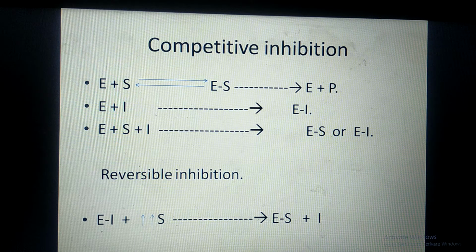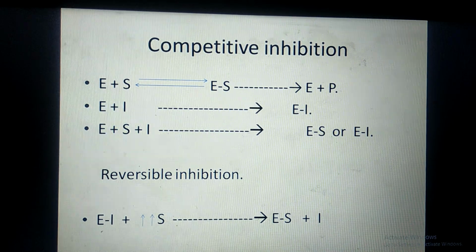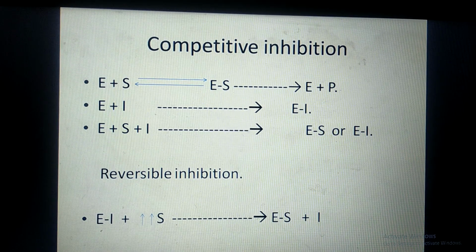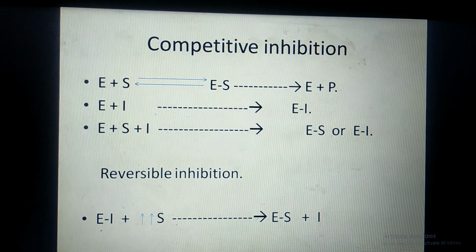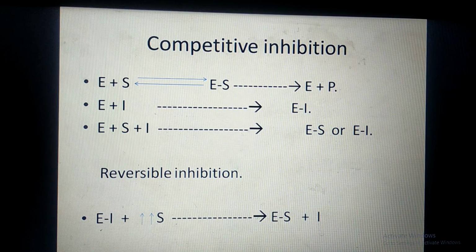But when the inhibitor concentration is more, at that time the inhibitor succeeds in binding at the active site of the enzyme and forms EI complex, enzyme inhibitor complex. That EI complex will not be further broken down. Therefore, that enzyme will not be able to participate in the reaction.